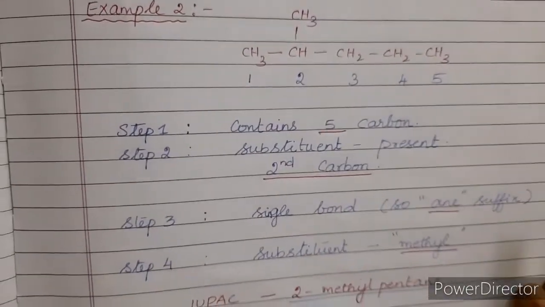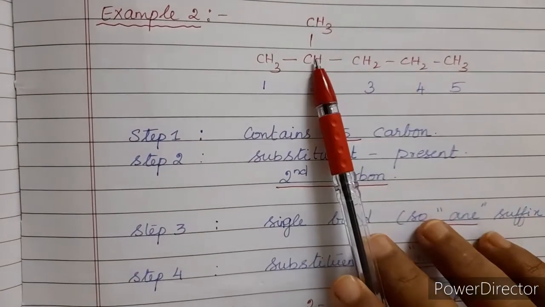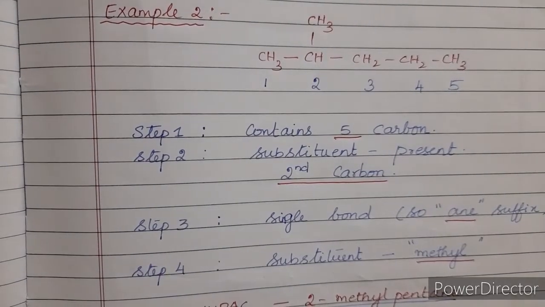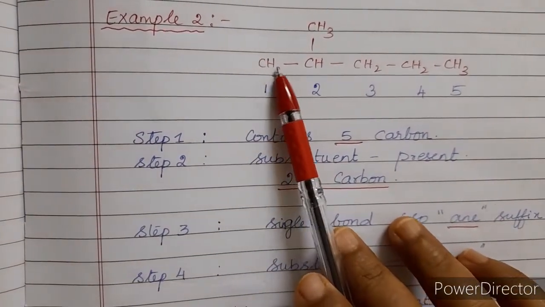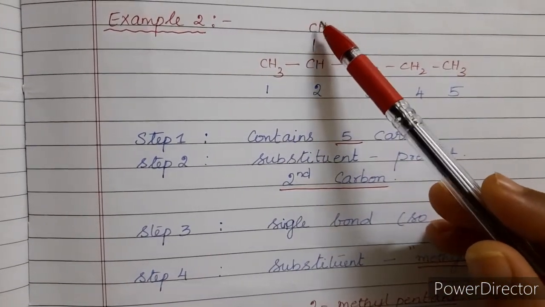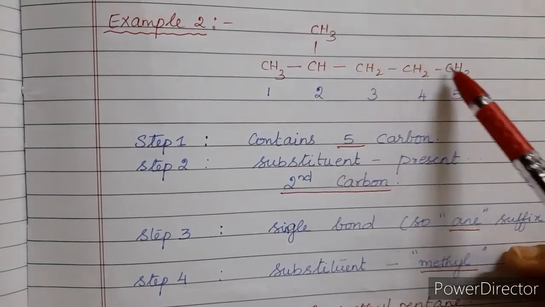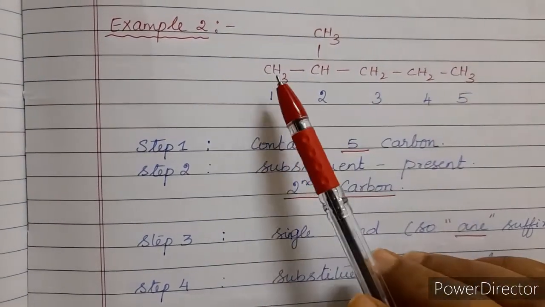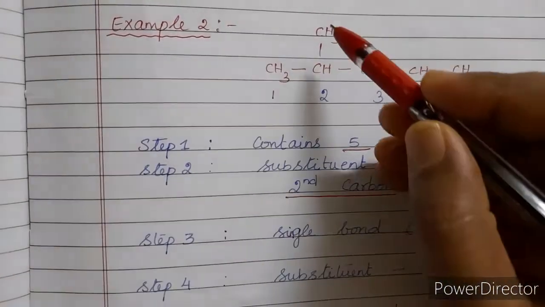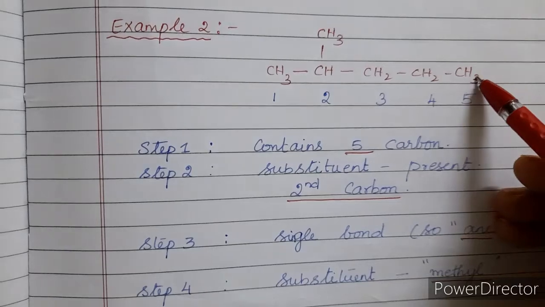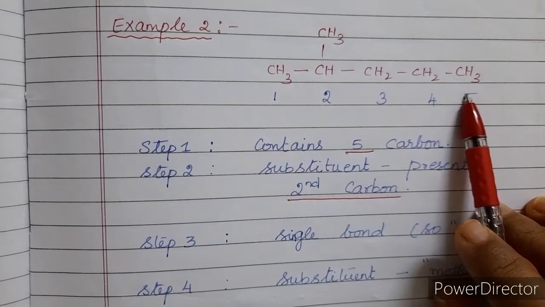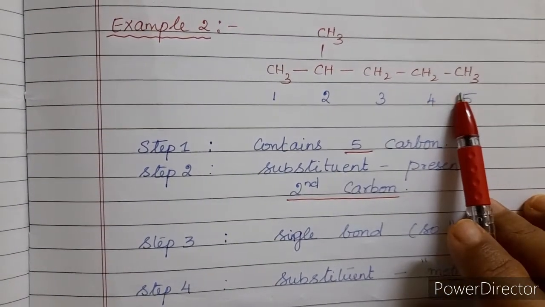Next we'll move to the next compound. Now here this is no longer a straight chain. It consists of a branch, isn't it? Now how will you name this? The first step is the common one. First you have to find out the longest carbon chain. So this is the longest carbon chain. Now if I start from here, 1, 2, 3, 4, 5, again this will be the longest carbon chain. So either I can use this straight carbon chain, or otherwise I can go in the L shape. I can number as 1, 2, 3, 4, 5, right? So this will be the more comfortable way of naming, the straight chain. So I'll take this way.